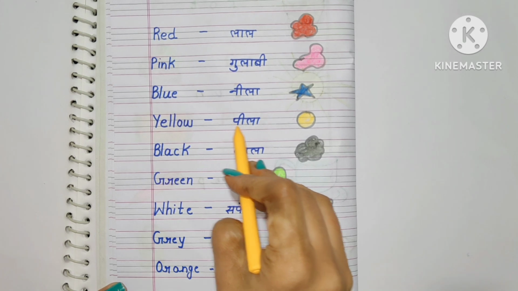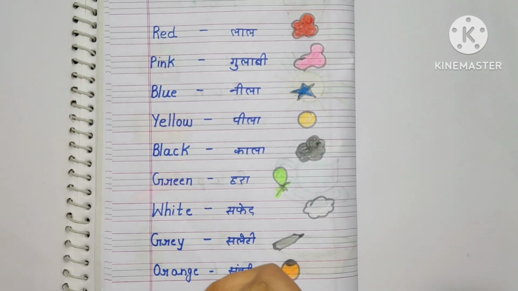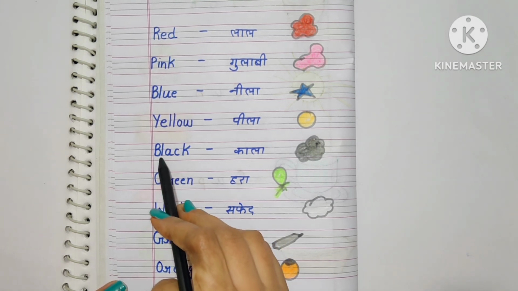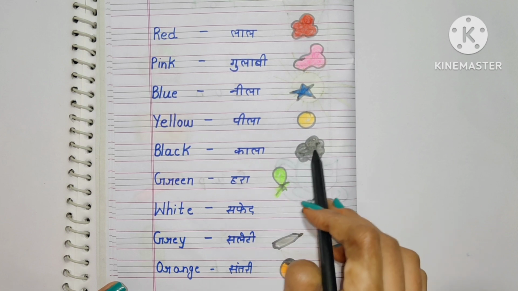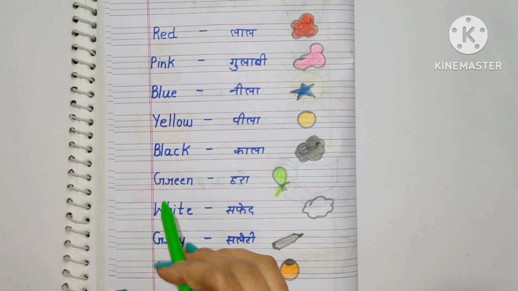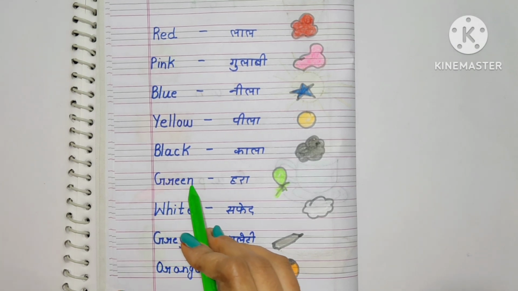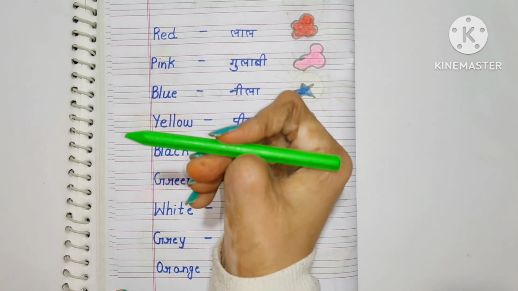Y-E-L-L-O-W, yellow. Yellow means peela. This color is yellow. B-L-A-C-K, black. Black means kala. This color is black. G-R-E-E-N, green. Green means hara. This color is green.